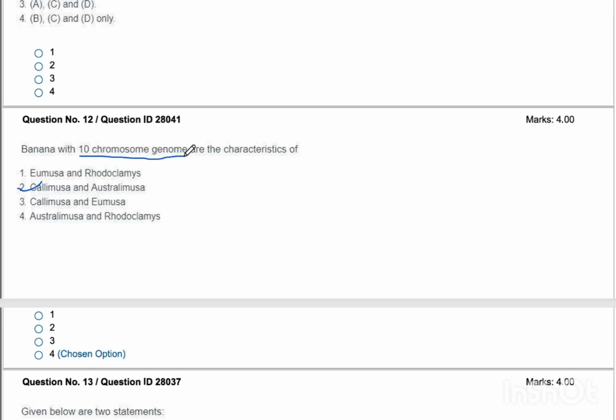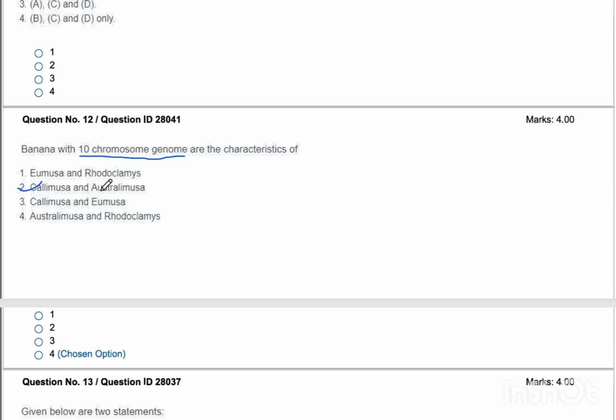In Musa, we have Calimusa, Rhodoclamys, Australimusa, Eumusa, etc. So we all have seen a box in our UG days itself, when we study the crop banana, as we all know, banana crop is a very important crop. Banana, mango, citrus, all these three are very important crops. So if you know any one of them, you cannot give the answer.